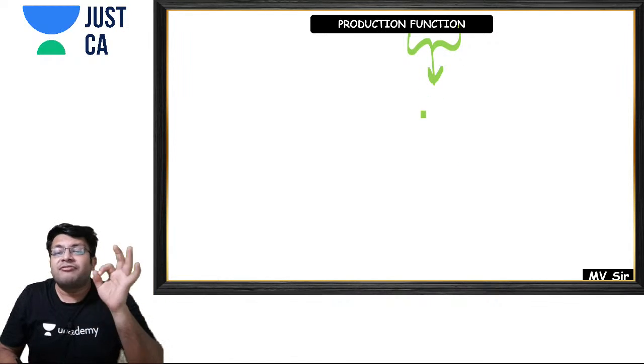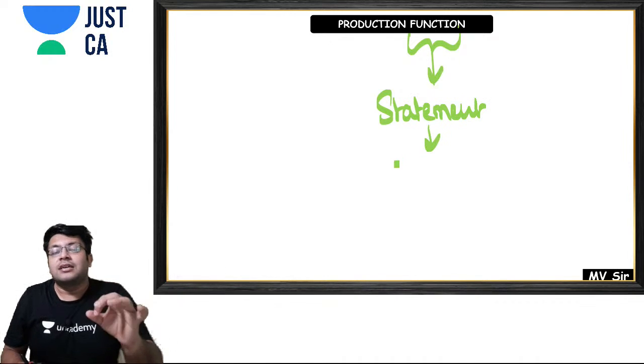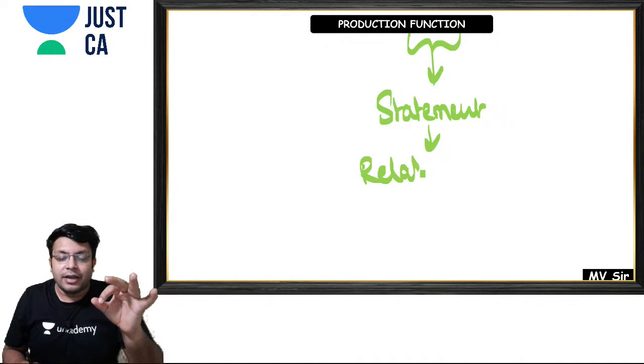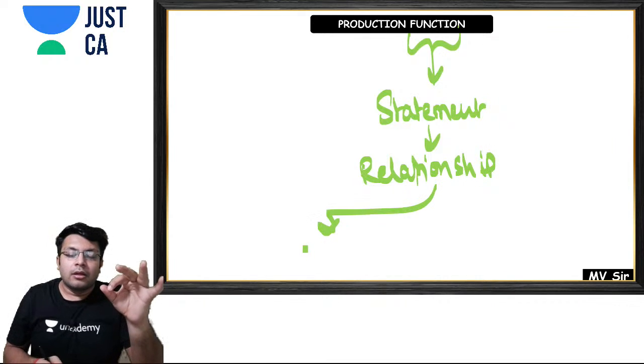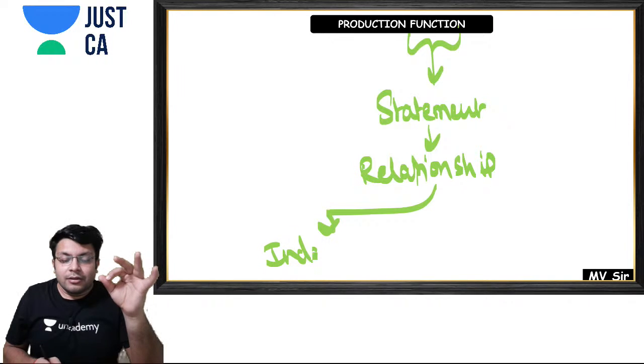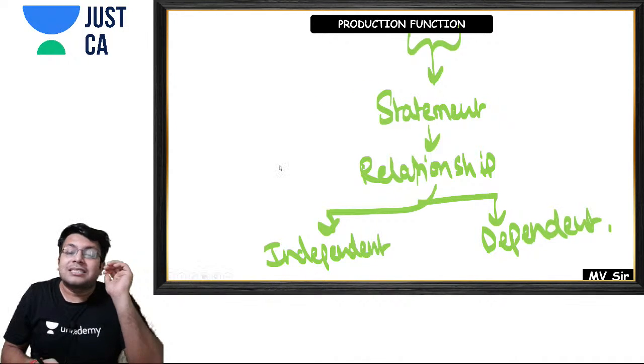A function is a mathematical expression, or a mathematical statement, which expresses the relationship between an independent variable and a dependent variable. This is called a function.